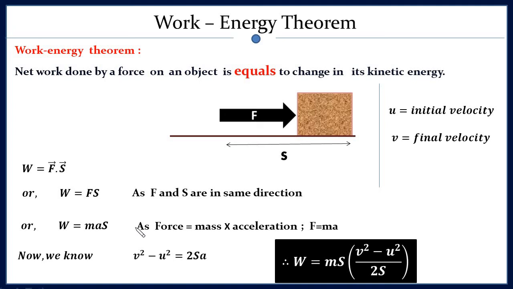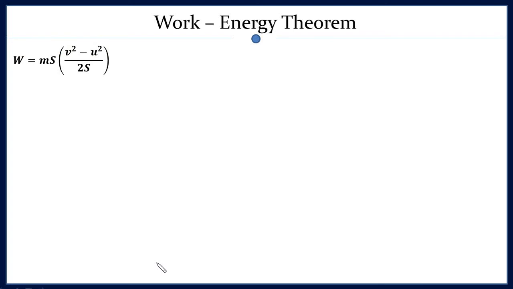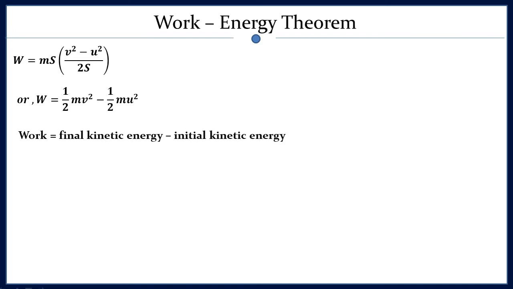So what can we write for the work? Work is equal to mass into displacement multiplied by v squared minus u squared upon 2s. Now s will cancel out and we will have W equals half m v squared minus half m u squared. What is kinetic energy? Kinetic energy is half into mass into velocity squared.